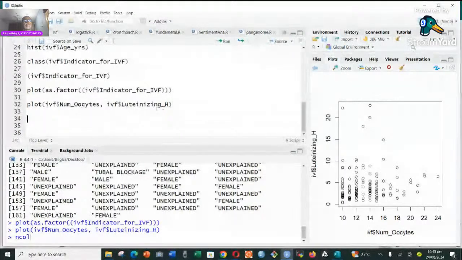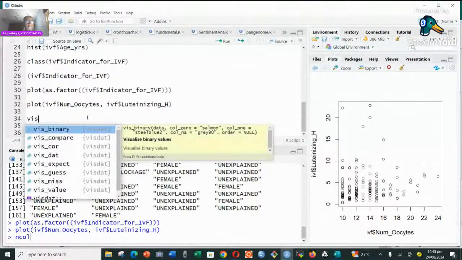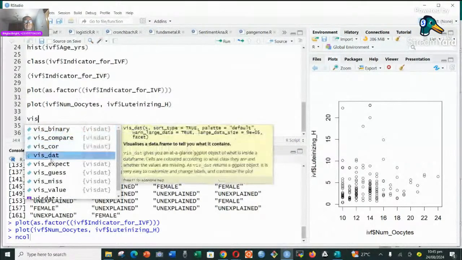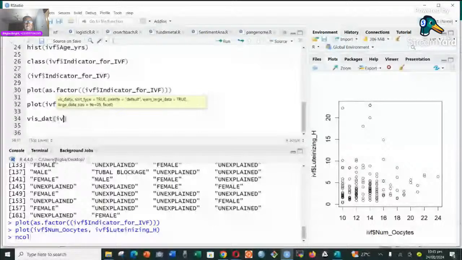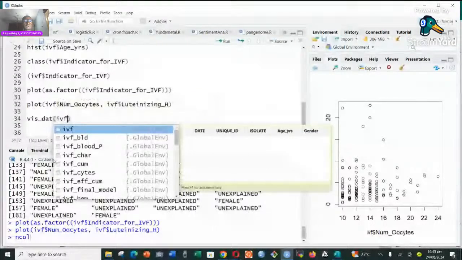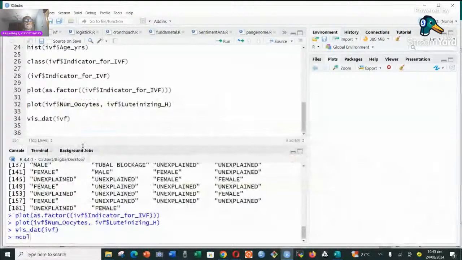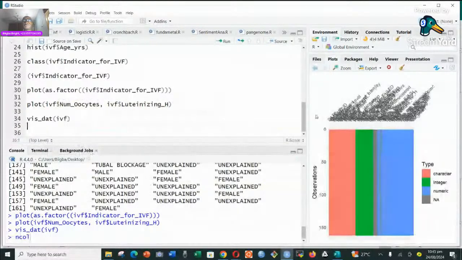Now, what if we want to have a general impression about the data? We can use this function called vis_dat to visualize the data, and we just put IVF inside. When we run that, it gives us a clear view, so look at how it looks like.